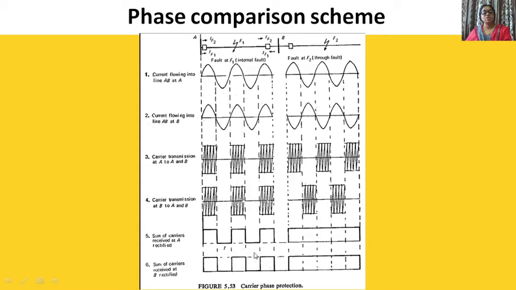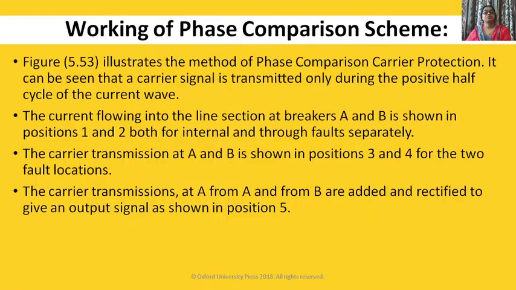This 1010 indicates that the signal will be transmitted. This signal is transmitted and given to the circuit breaker, while in this case no signal is transmitted. That means in case of an internal fault the signal is transmitted, while in case of a through fault and normal condition it is blocked or not transmitted.